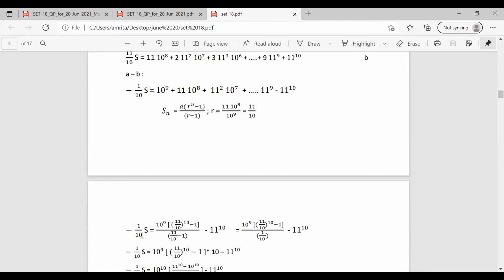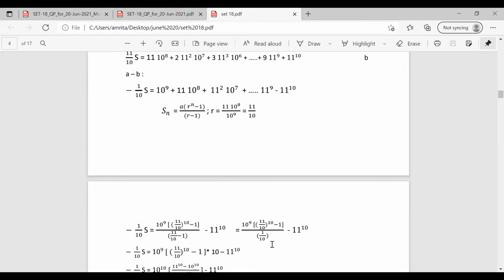So we are rewriting this equation as minus 1 by 10 S is equal to 10 raised to 9, that is A, into R raised to n minus 1 by R minus 1, where R is 11 by 10 and n is 10. So this equation becomes minus 1 by 10 S is equal to 10 raised to 9 into 11 by 10 whole raised to 10 minus 1 by 11 by 10 minus 1. Minus, here we have the value 11 raised to 10. So minus 11 raised to 10.